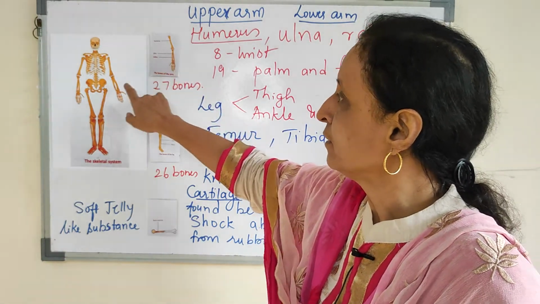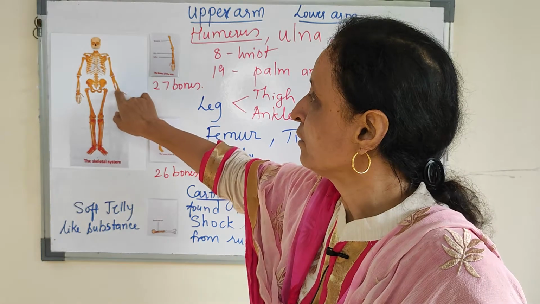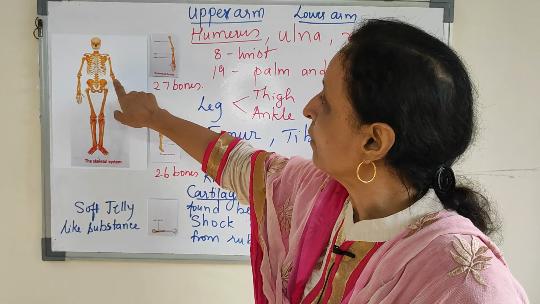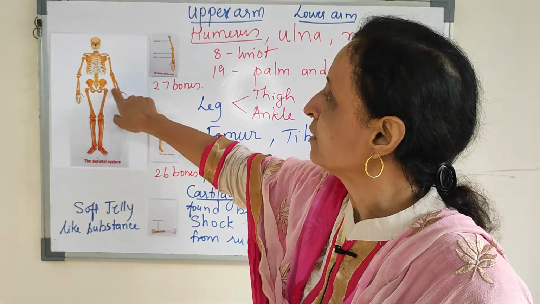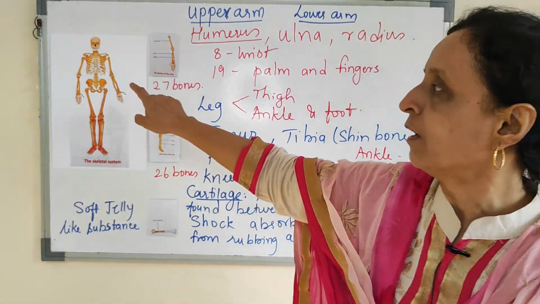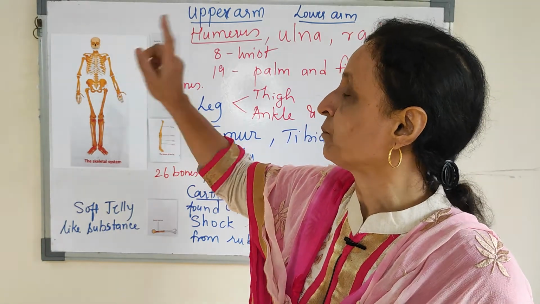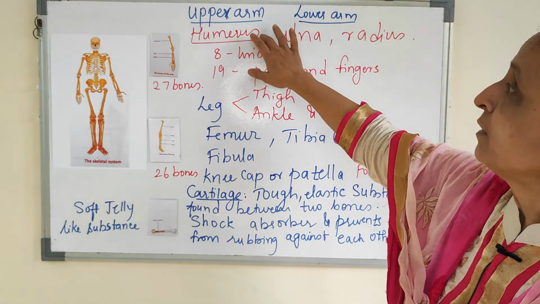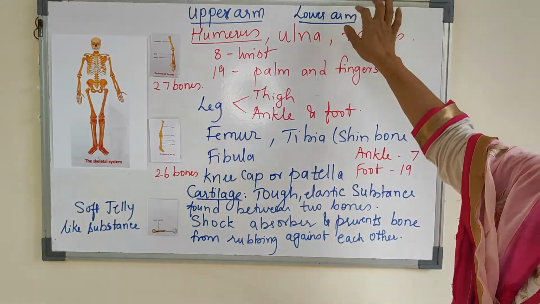Here you can see this structure. This is the radius, and this is the ulna. The thinner one is the ulna, the bigger one is the radius. You can see this structure. Humerus is the upper arm, ulna and radius are the lower arm.